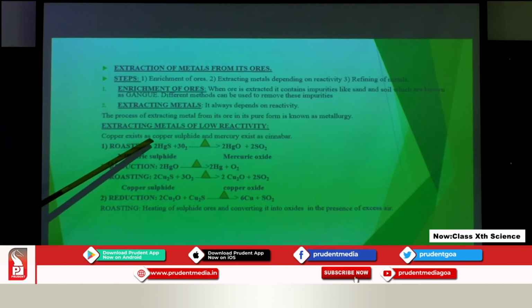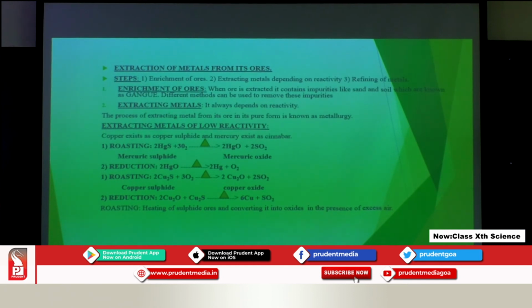Copper exists as copper sulphide and mercury exists as cinnabar. When any ore is present in sulphide form, the first step which is done is roasting followed by reduction.